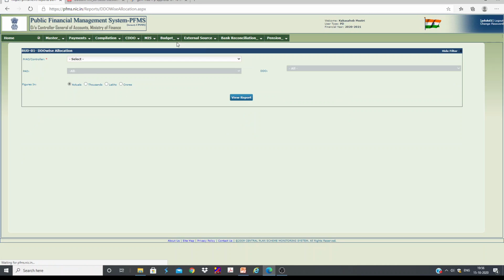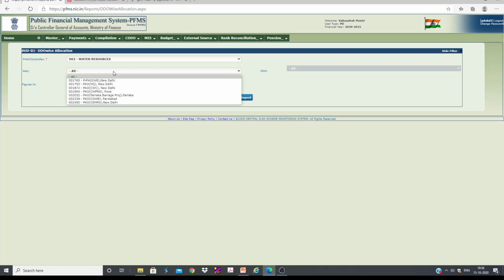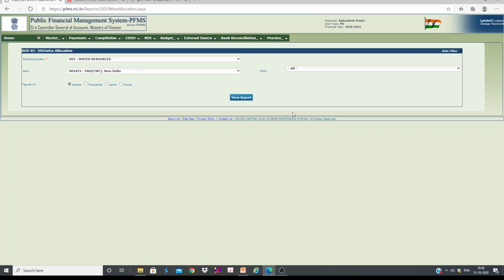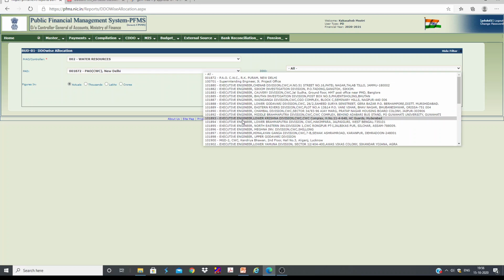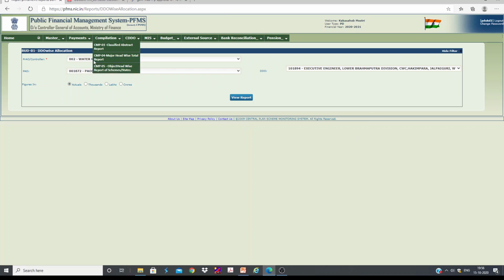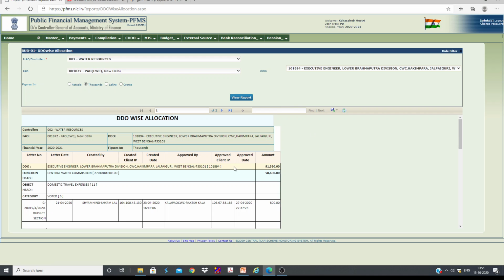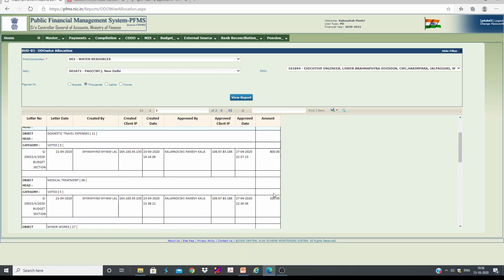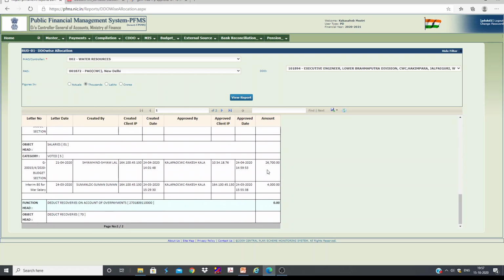You can even check the DDO wise budget, how much budget has been allotted. You can only see DDO wise, not by office wise. Let's say I want to see any other office. If you want to get in thousands, you can click view report. You can see approved. You can see the amount here. This is in thousands.